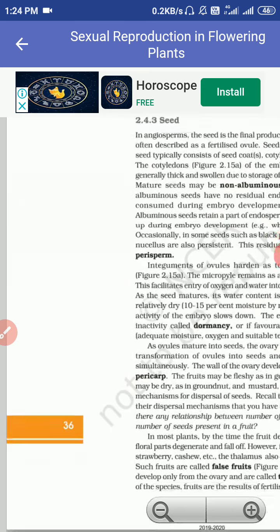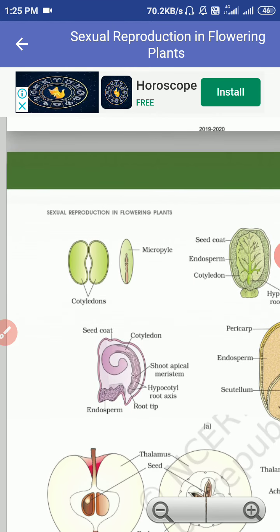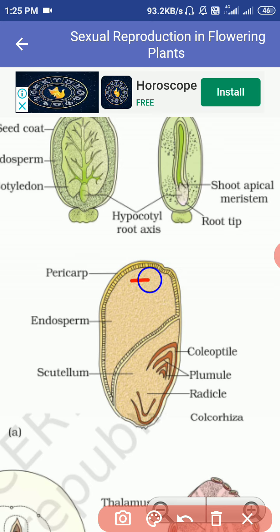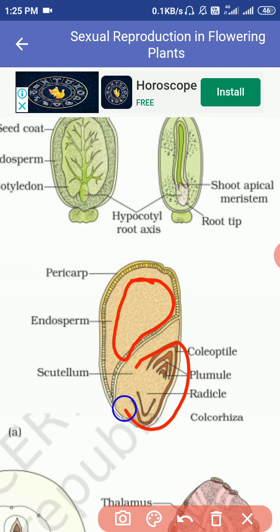If you look at the diagram of a seed, this part is the endosperm of a monocot seed, and the rest is the embryo. The endosperm will provide food for its future development.